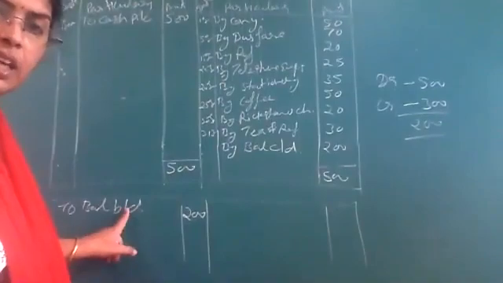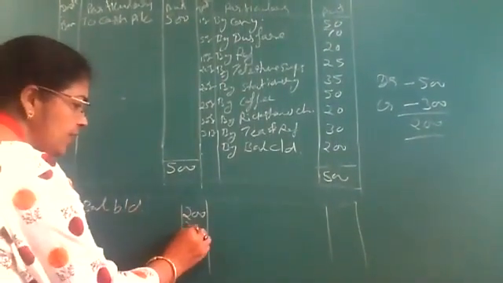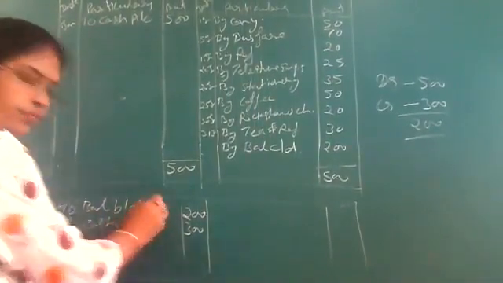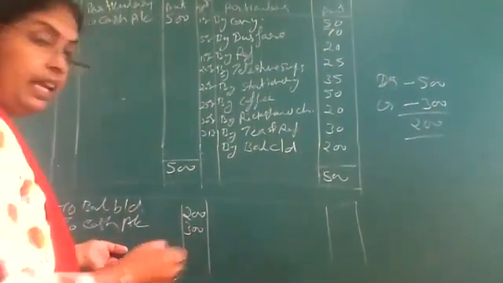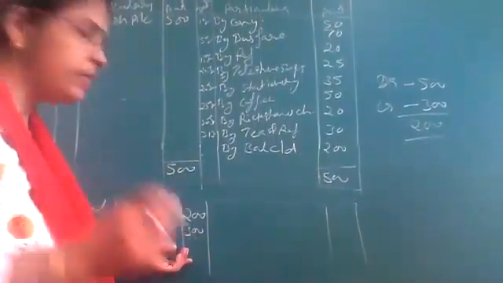So next month he will continue with balance amount 200 and rest of the 300 rupees he will receive in cash. To cash account. He will receive in cash. Okay. Imprest system is of 500. Advance payment system is 500.